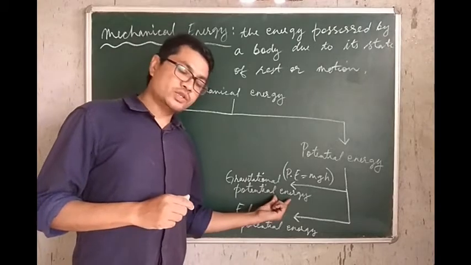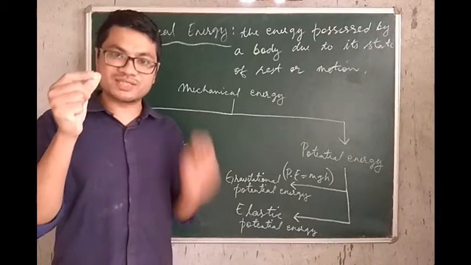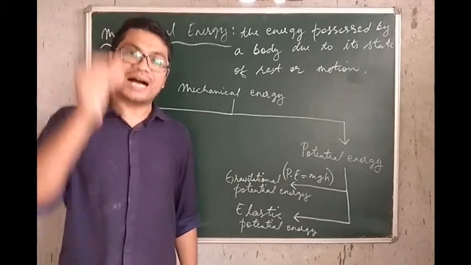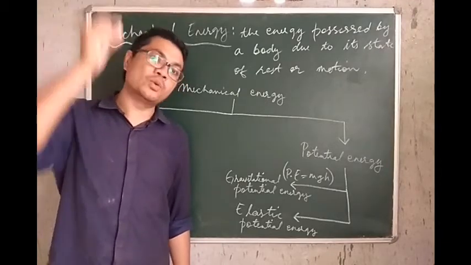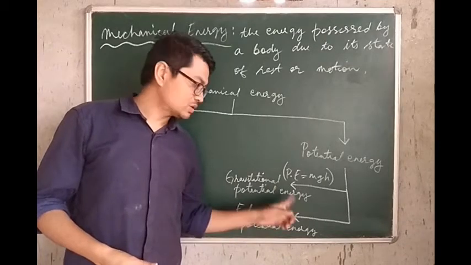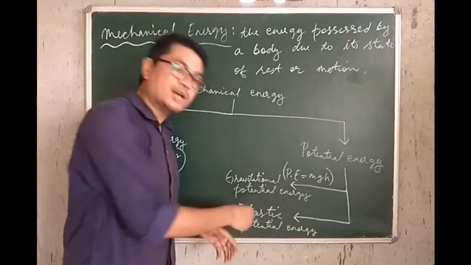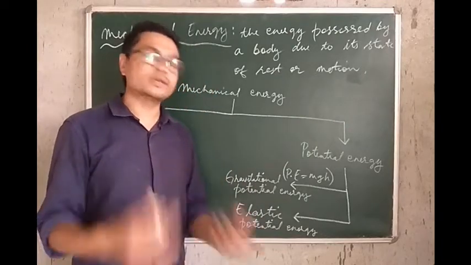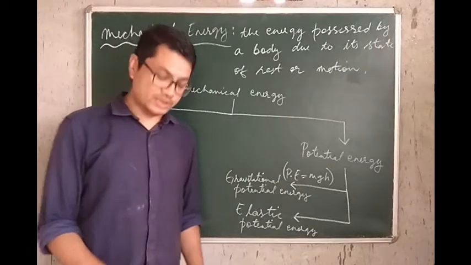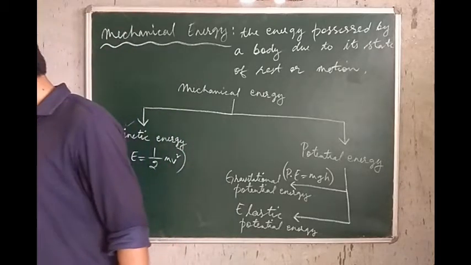But the energy possessed by a body at rest due to its position, meaning due to its height from the ground. The higher the body is from the ground, the more is its gravitational potential energy. So the potential energy possessed by a body due to its position or height from the ground is what is called gravitational potential energy. Now, let me bring a bigger body.